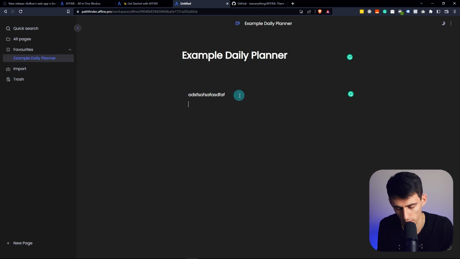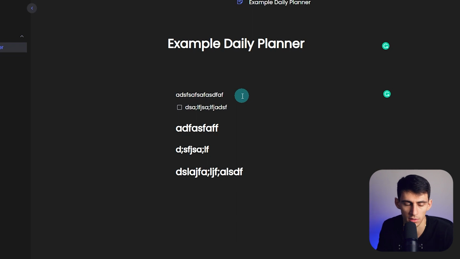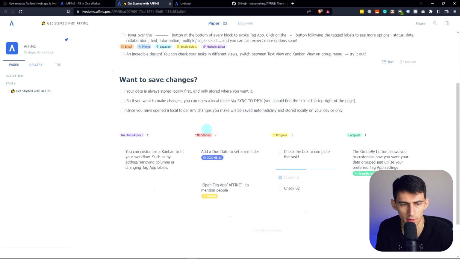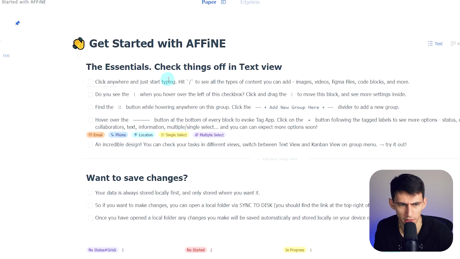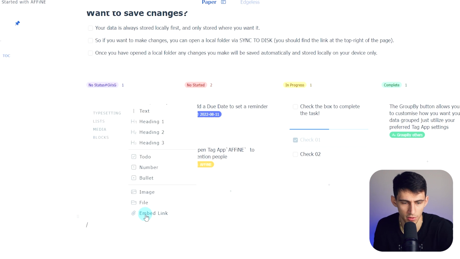So let's just check more markdown. Do bracket, space, checkbox, okay, sure. Yeah, it's markdown. A little slash, hashtag, H3. So it is basic markdown. There's no backslash functionality, but we can get the pre-alpha. We got a lot of different other things in here. So we have what looks like a block setup, but they're called groups. And then you can do slash for commands.